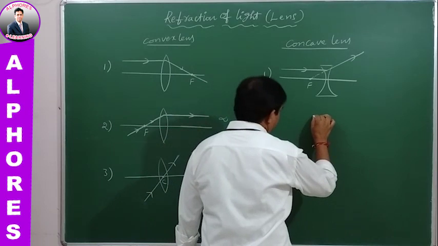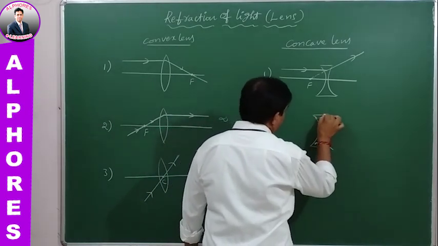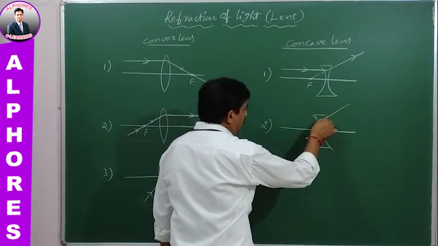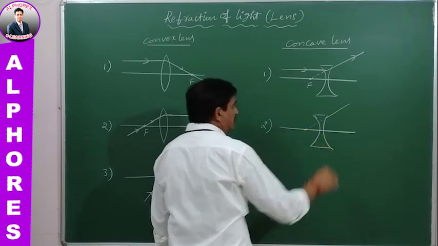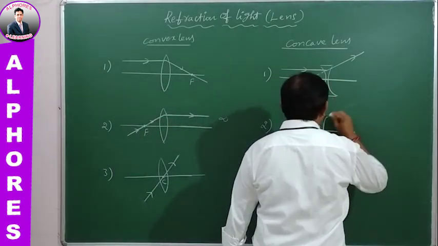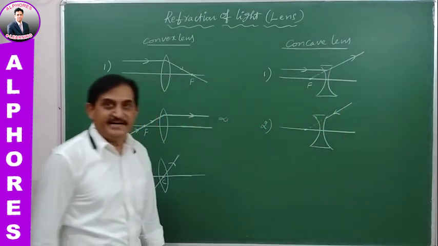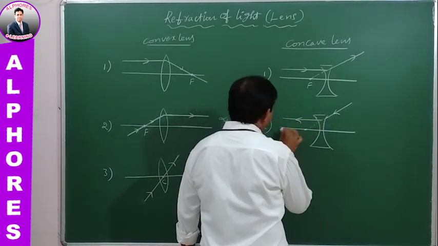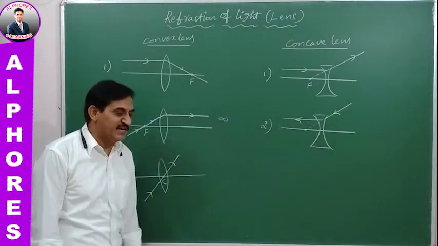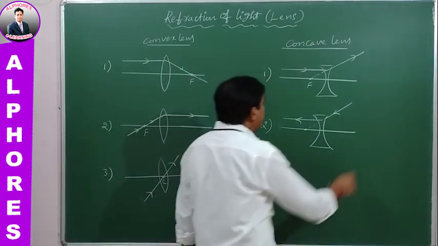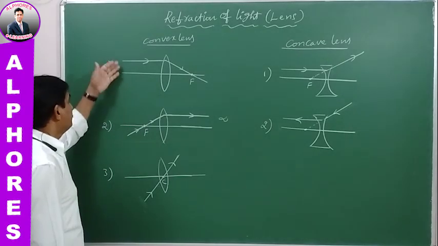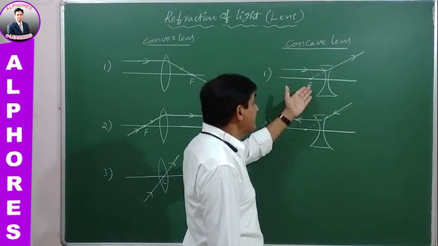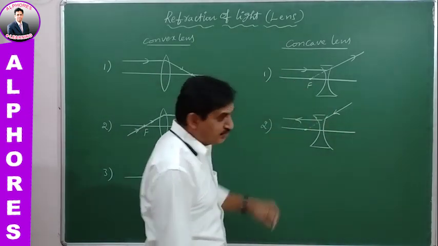Rule number 2: when a ray of light is traveling towards the focus point, then after refraction this refracted light becomes parallel to the principal axis. Same as here: a parallel beam of light after refraction passes through focus, and a parallel beam of light after refraction appears to be diverged from the focus.